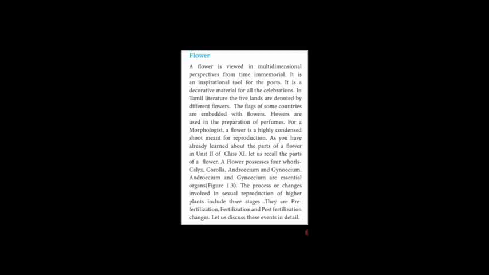Reproduction in higher plants takes place in three stages. Pre-fertilization is the stage before fertilization. The fusion of male gametes and female gametes which forms a diploid zygote is called fertilization. The other one is post-fertilization: after the formation of the zygote, all the changes which occur in the plant are post-fertilization. These are the three events which take place in sexual reproduction of higher plants.